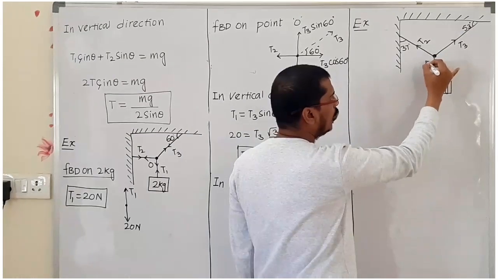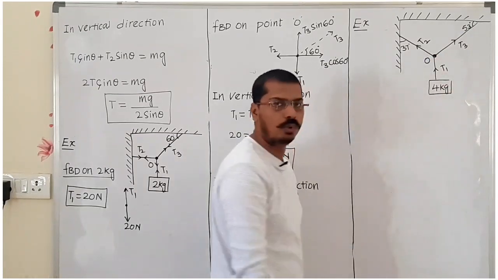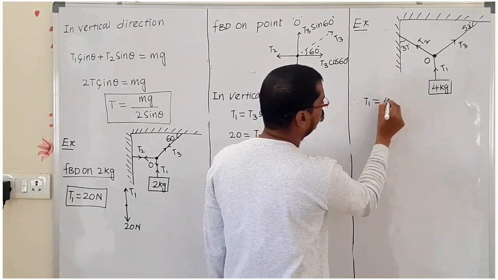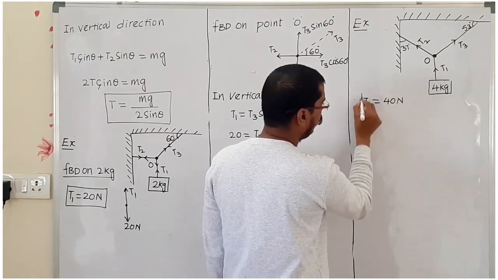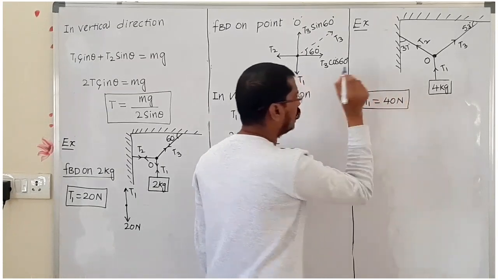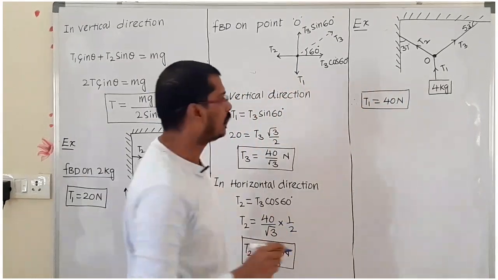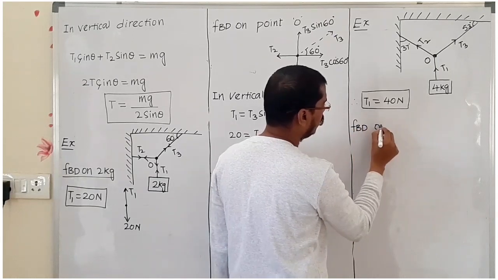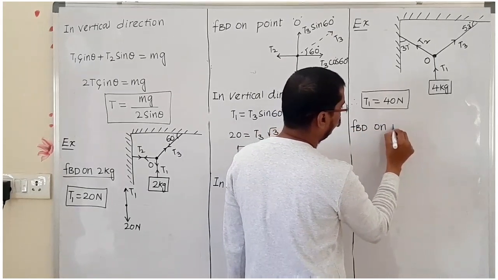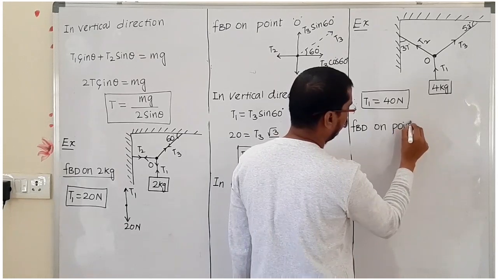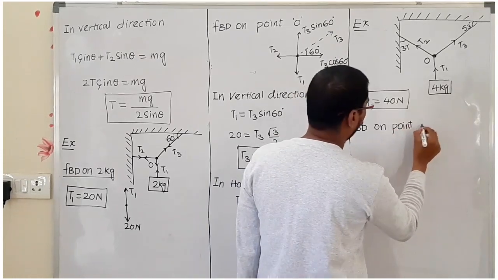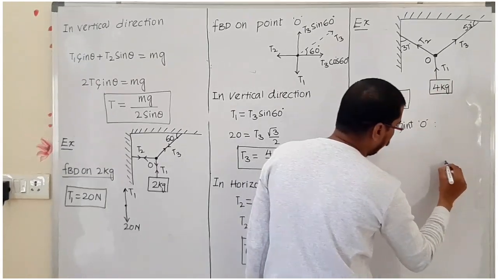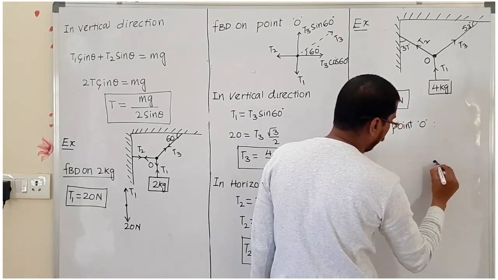Then this is the common point. Let us consider I am taking it as O. Therefore, T1 equals 40 Newton. T1 we got it. Now we have to find out T2 and T3. Now use the FBD on point O. Then here we can draw the diagram.